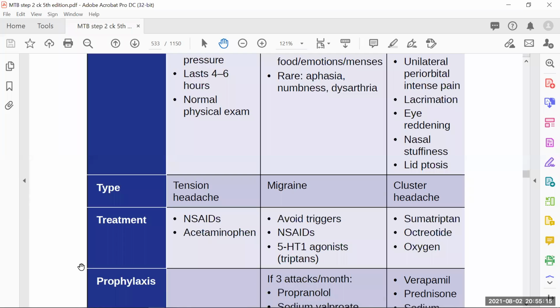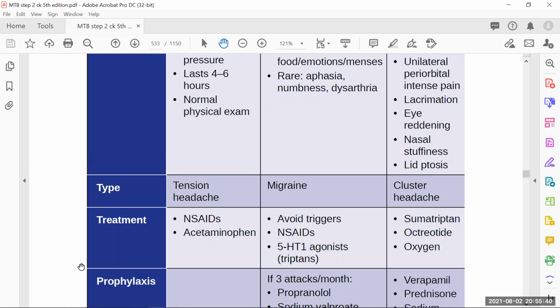Say, for example, too much light, going from darkness into bright light or from brightness to the dark, can always trigger. Or sometimes hot drinks, hot chocolate and hot stuff can also initiate migraine. So we will always counsel the patient, if you already have a history of migraine, just avoid these triggers. Of course, we will give them NSAIDs, and that's the important thing. We will give them triptans.